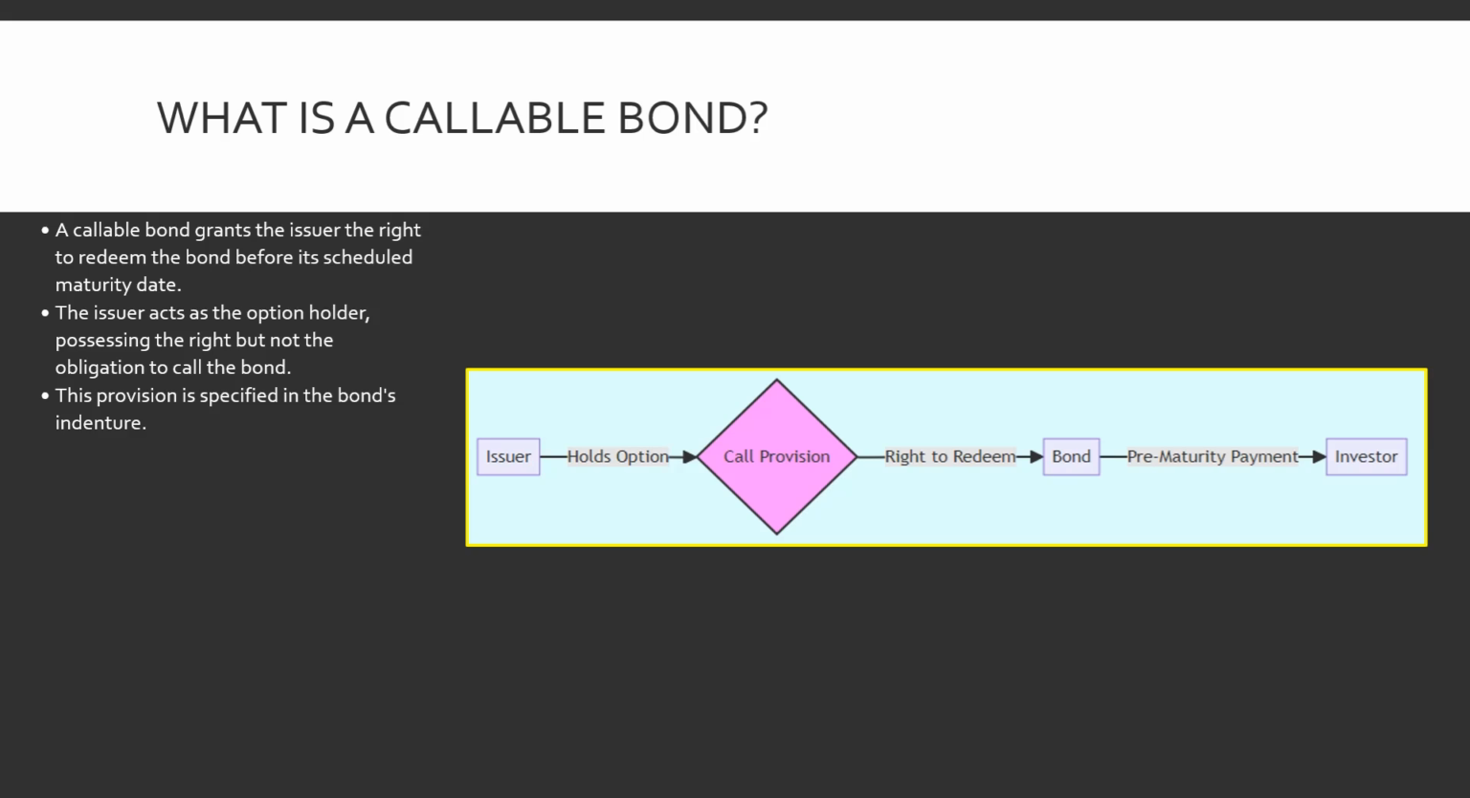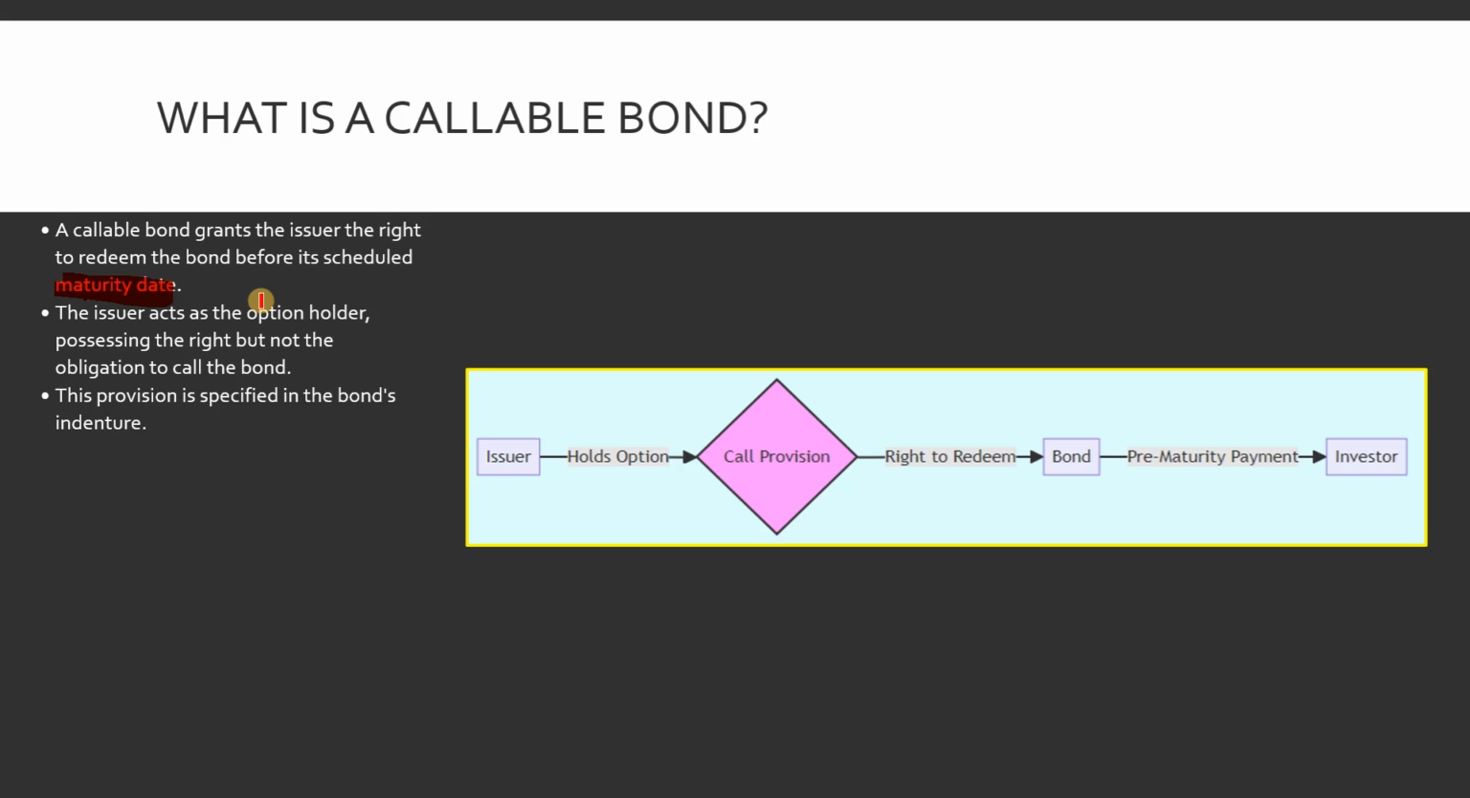A callable bond is a specific type of fixed income security that gives the issuer the right to redeem or pay off the bond before it reaches its legal maturity date. This is an embedded option found in the bond contract. Importantly, the issuer holds this option. They have the right but not the obligation to take this action. Think of it as a power reserved by the borrower to end the loan early if it benefits them.